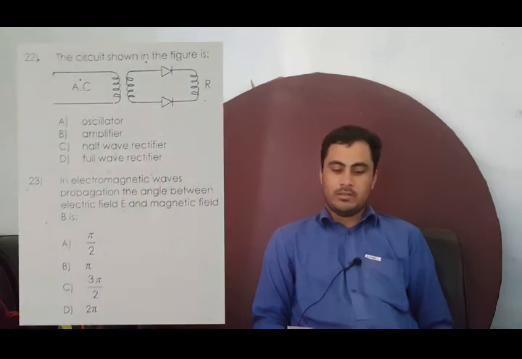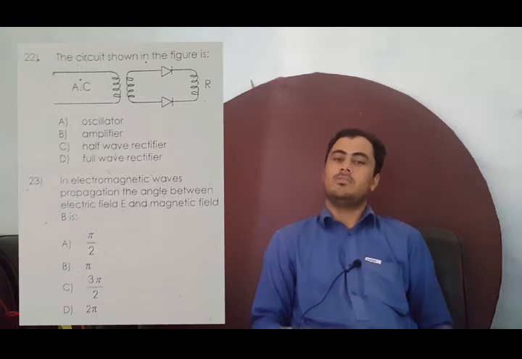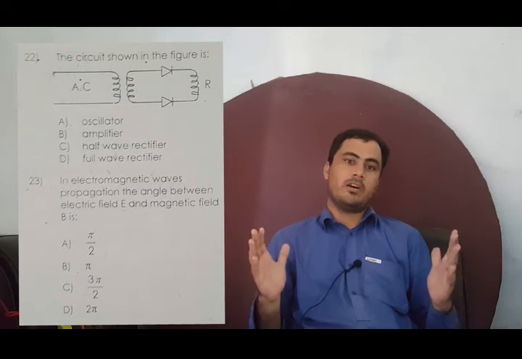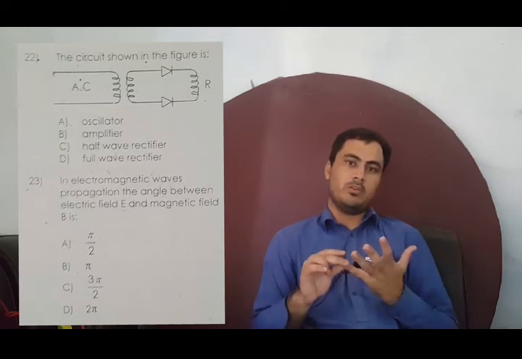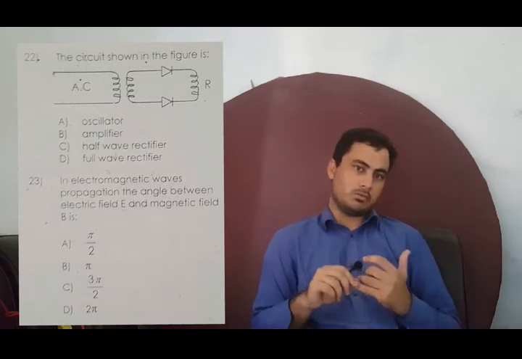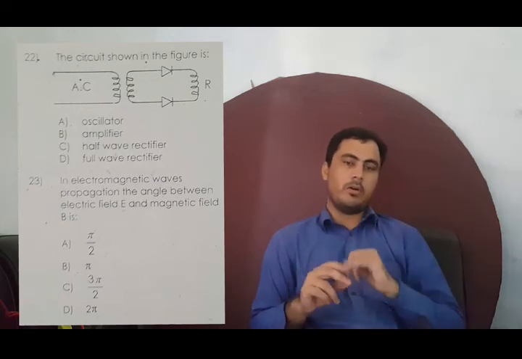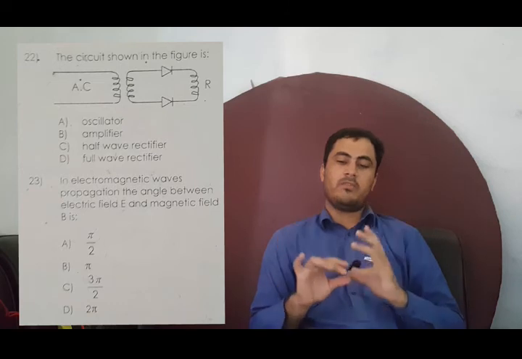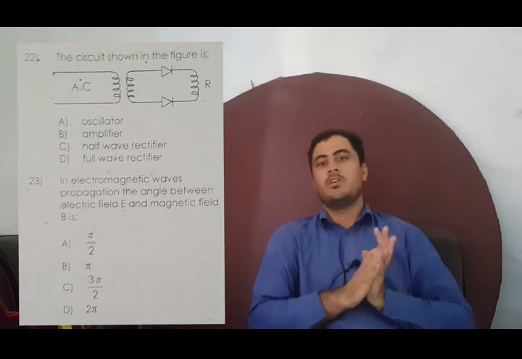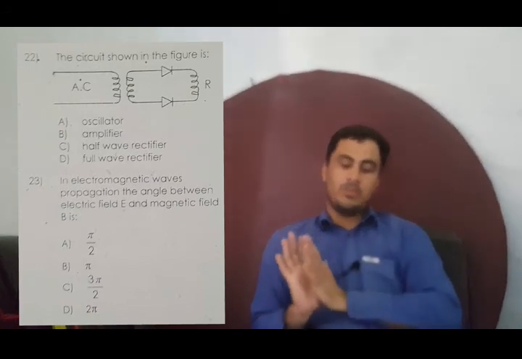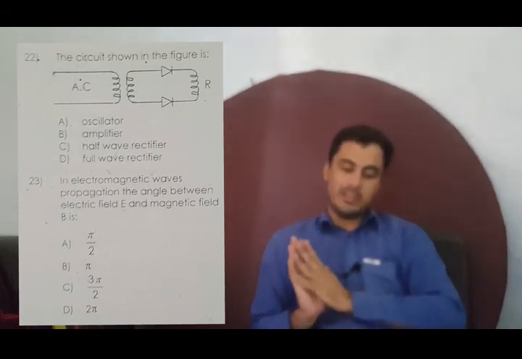Now comes the 22nd MCQ. The circuit shown in the figure is basically what? Very clear. It is basically a full wave rectifier, because in a full wave rectifier, as you know, there are two diodes involved. In a half wave rectifier there is only one diode. Similarly, in a full wave rectifier there is a center tap transformer. So this circuit gives us the result of the full wave rectifier, which is option D, and the correct option is option D.